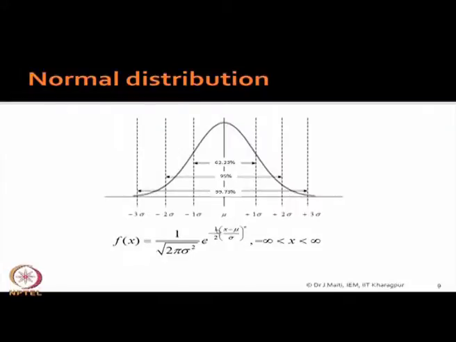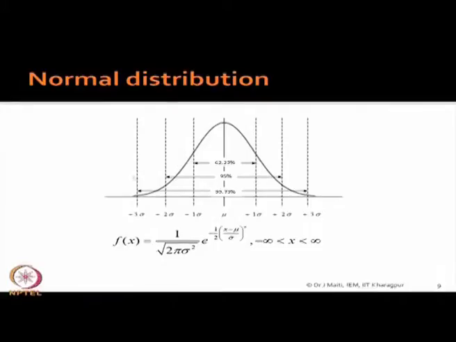Okay. Now, how to read this normal distribution: within plus minus 1 sigma, and this is very important, from minus 1 sigma to plus 1 sigma, 68.23% of observations fall within this. Then within the plus minus 2 sigma level, it will be a little more than 95%, but not 96, 95 point something. And if you consider the plus minus 3 sigma level, then 99.73% of observations will fall in this zone.